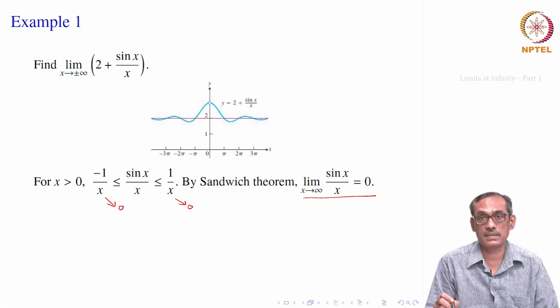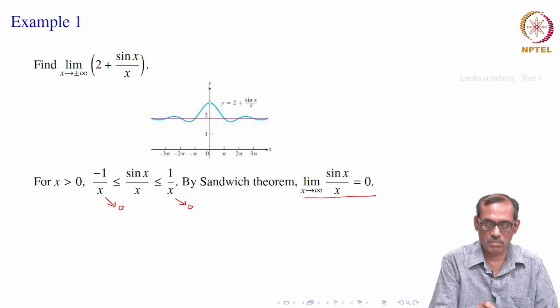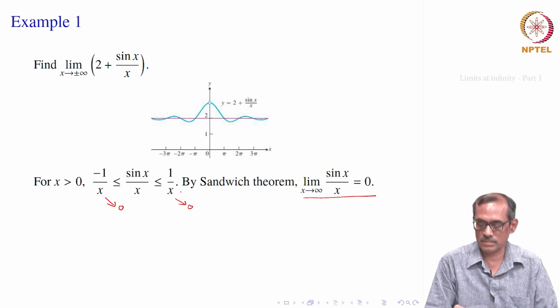Remember that the sandwich theorem we have mentioned only for limit x goes to c, but that also holds for x goes to infinity, because of the same neighborhood idea. So, by using the neighborhood idea again, the sandwich theorem also holds for limits at infinity. So, with that in mind, we have done this minus 1 by x to 1 by x estimate, and that shows limit x goes to infinity of sin x by x is 0.